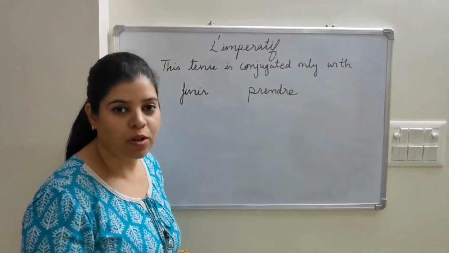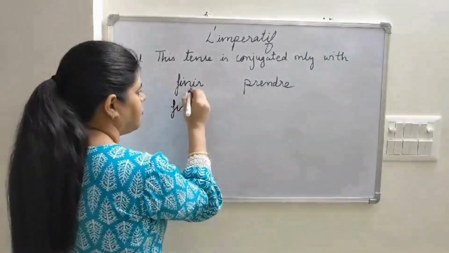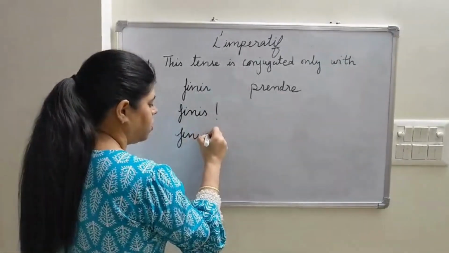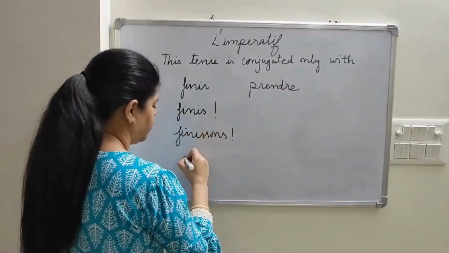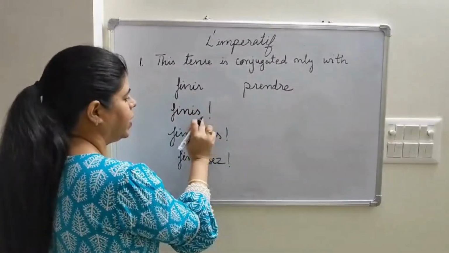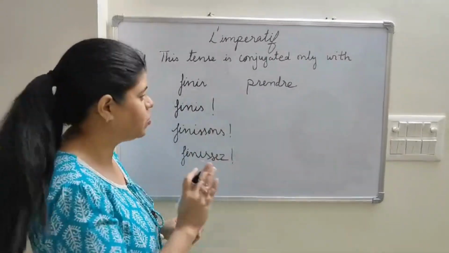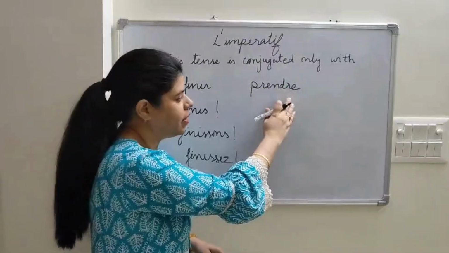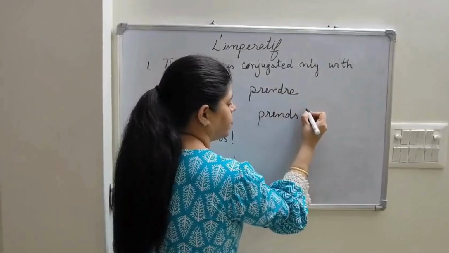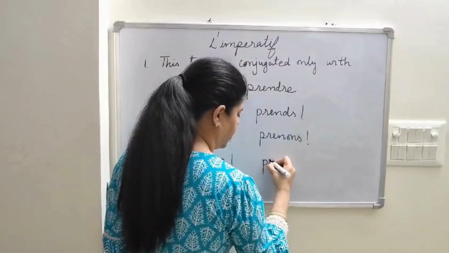Same way for any other verb also, we will take only present tense conjugation and we will not write the subject. For example, if I take the verb finir, the conjugation will be finis, finissons, and finissez. Removing the S rule at the end of the conjugation with tu applies only to ER verbs and it will not apply to any other verb. So with IR verbs and RE verbs, we'll keep the S. For example, prends, prenons, prenez.